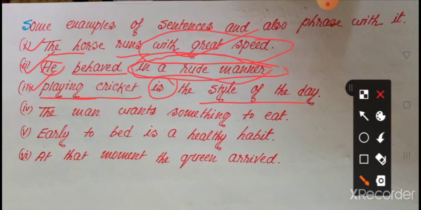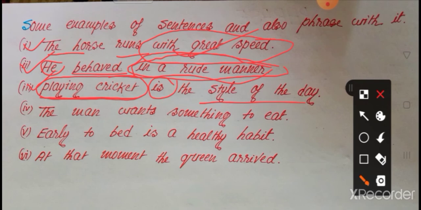So is there any phrase? Yes, there is a phrase. Look, playing cricket, a unit of a group of words. Here is there any finite verb? No, here there is no finite verb, because play is a verb, but playing here functions as a participle.